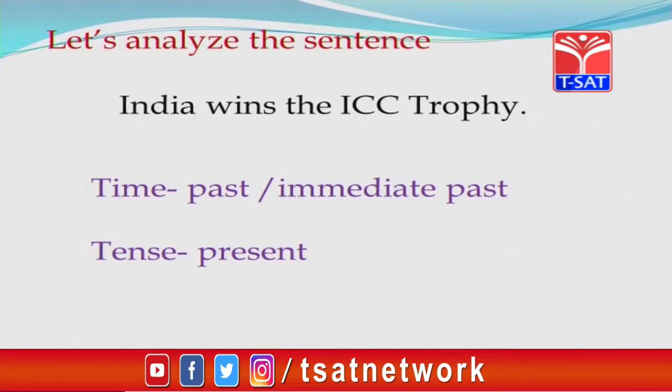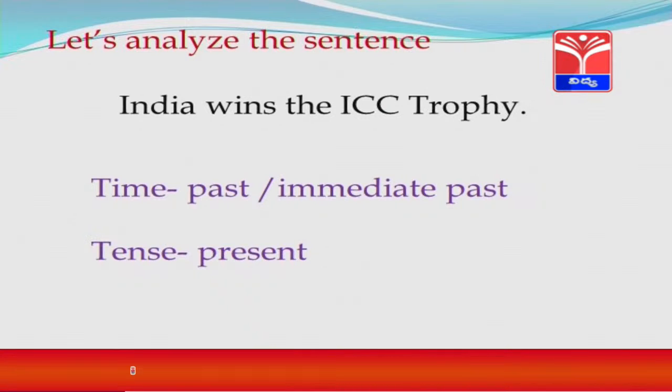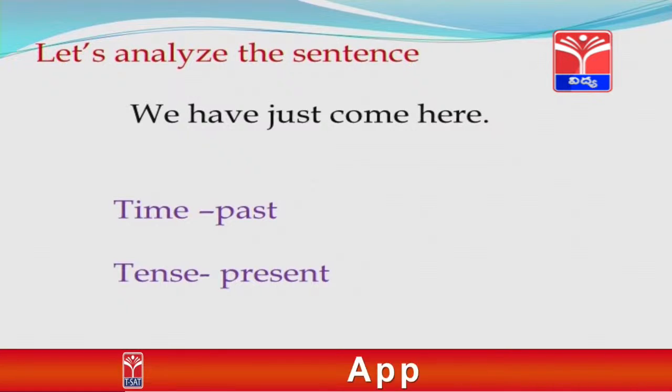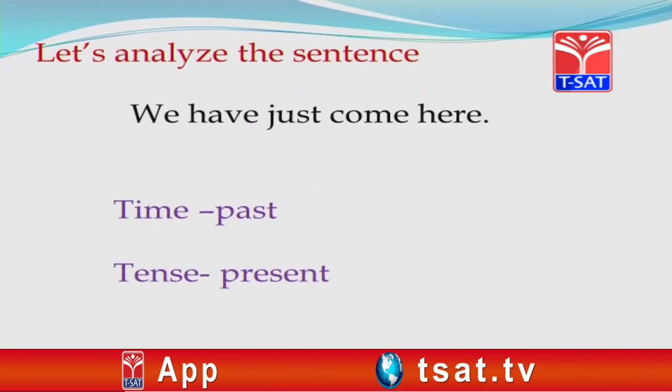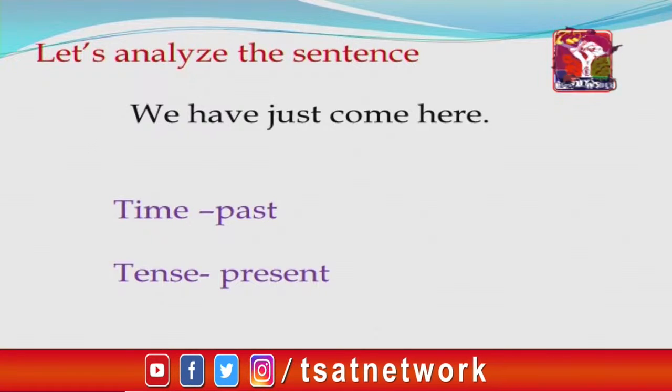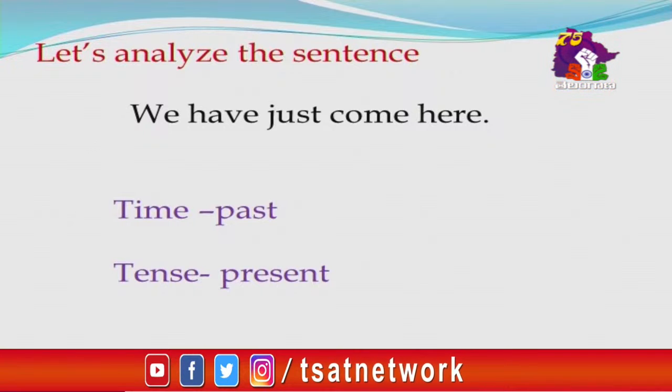And here is another sentence: India wins the ICC trophy. We find such sentences as news headlines. Here time is past or immediate past, whereas the tense is present. And here is another sentence: we have just come here. We all know that it is a completed action. It refers to past time, but the tense is present and the aspect is perfect. So, we can say it is in present perfect tense, but it refers to past or completed action.